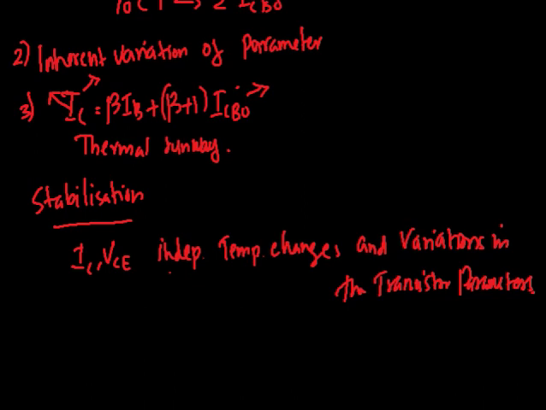That circuit is called a stabilizing circuit, or the process is called stabilization. Usually we use the transistor biasing circuit for the stabilization purpose also.